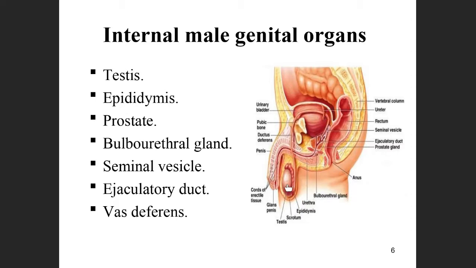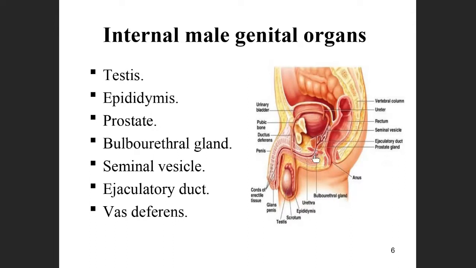Here, this is the testis. This part is the epididymis. The epididymis continues as the vas deferens. It goes like this near the urinary bladder, then behind the ureter, then comes down here and goes into the prostate gland.